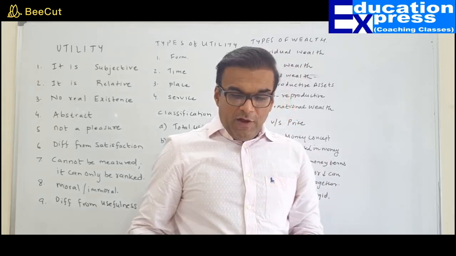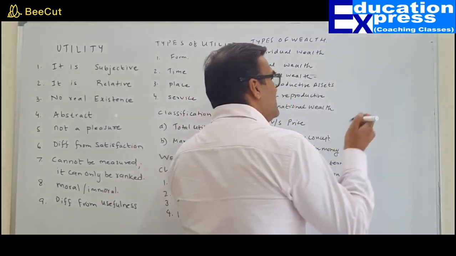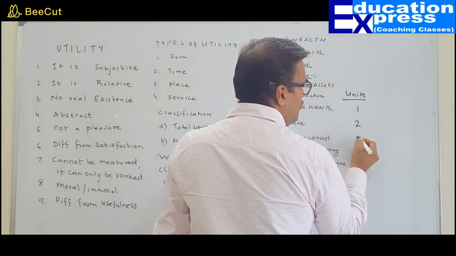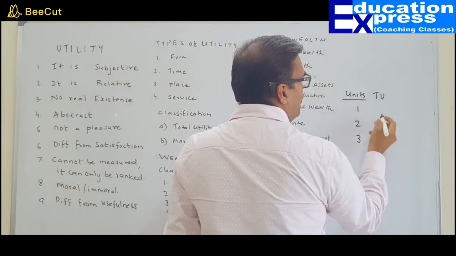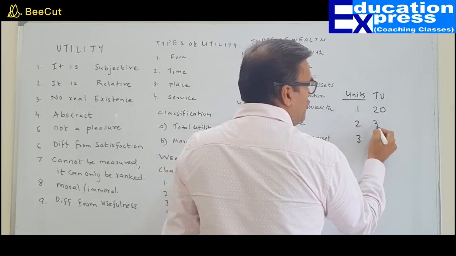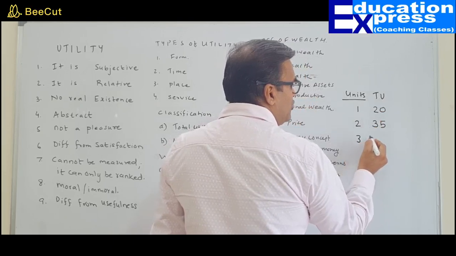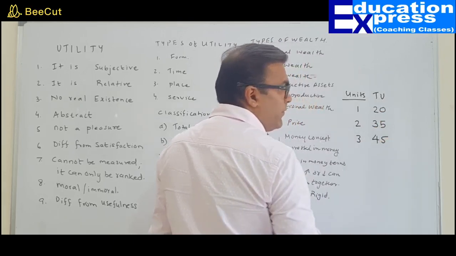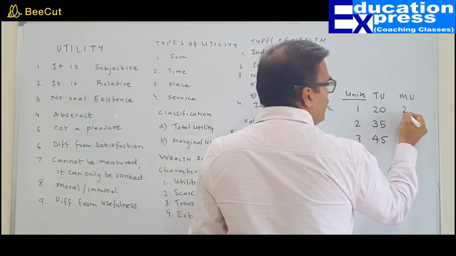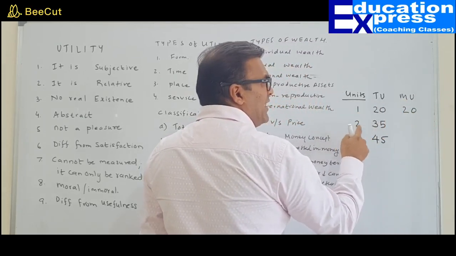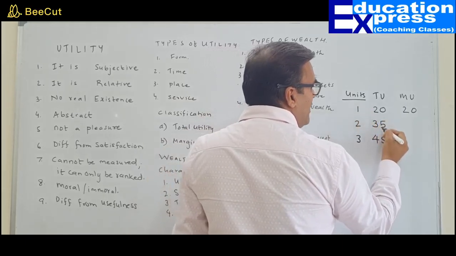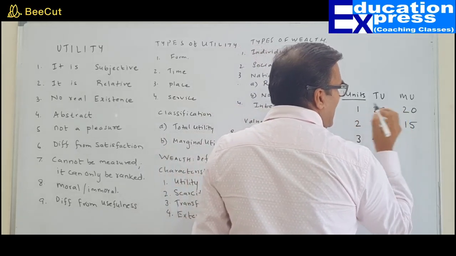How, sir? Take units of consumption of burgers 1, 2 and 3. What was your total utility? When I consumed 1, it was 20. When I consumed 2, it was 35. When I consumed 3, it was 45. So what was the marginal utility? Marginal utility for the first was 20. When I consumed the second, I got a total of 35. So how much is the additional? The additional would be 35 minus 20, which is 15.